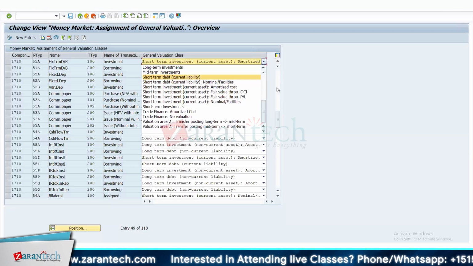But you want to assign, for example, when you're categorizing your GLs, say long-term liability, short-term liability, long-term asset, short-term asset. In such a case, you have a certain classification. So it may happen that some of the product types will be linked to the same valuation class.